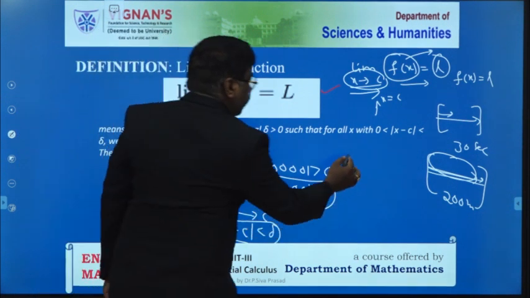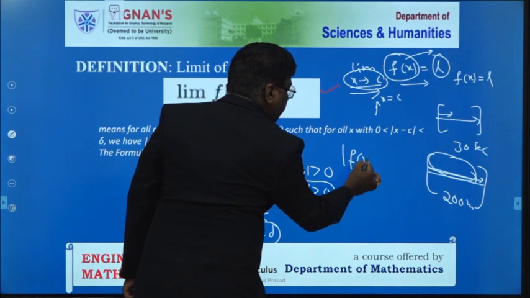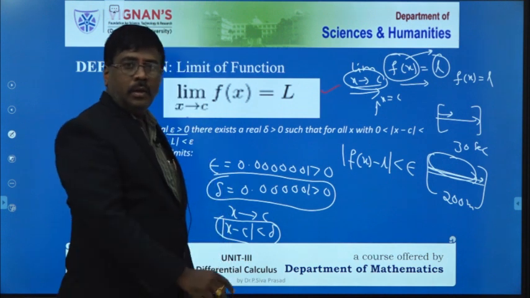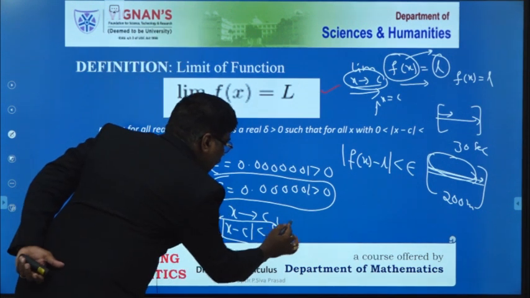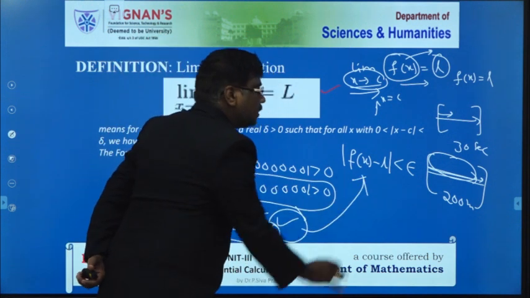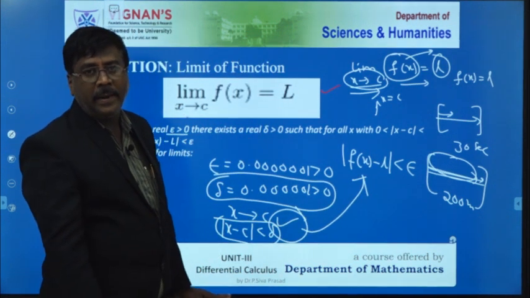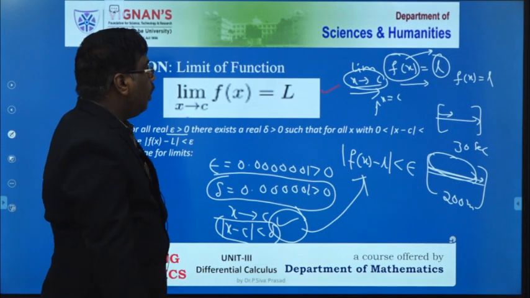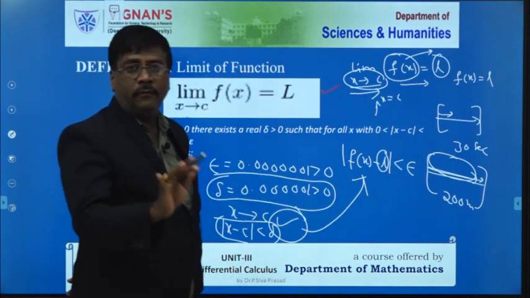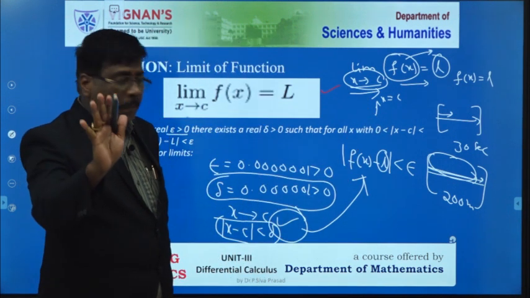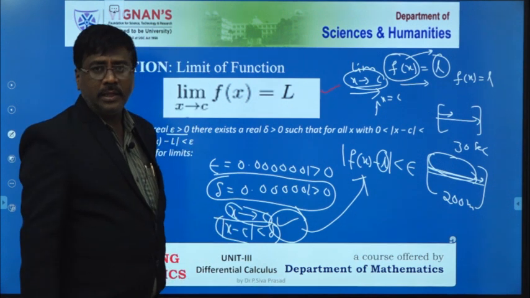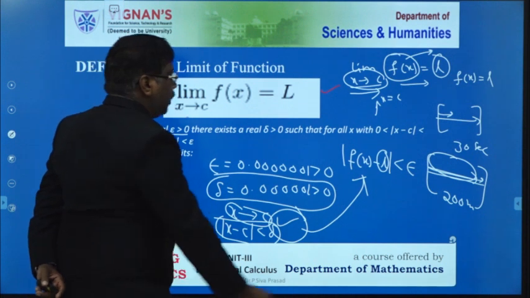Here also, the modulus of f of x minus L is to be less than epsilon. If x minus c is less than delta happens, then only this f of x minus L less than epsilon also happens. Therefore, that particular point L is called the limit of a function. That may exist only for x approaching c. That is why we have to write the function.